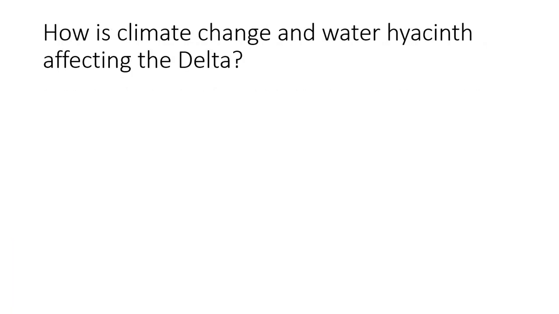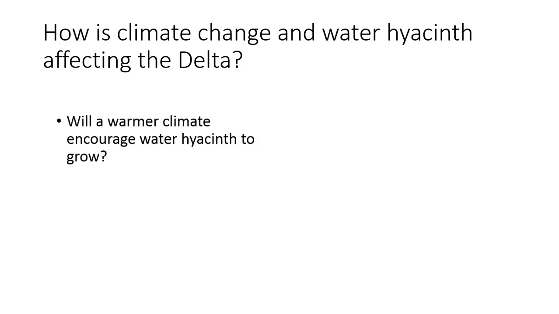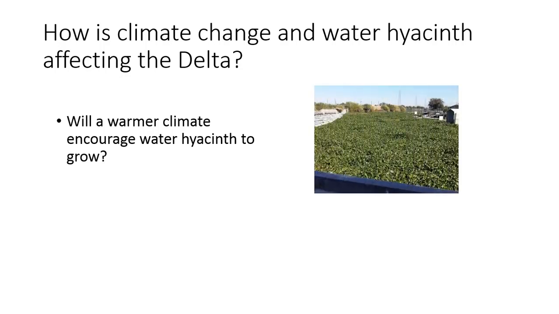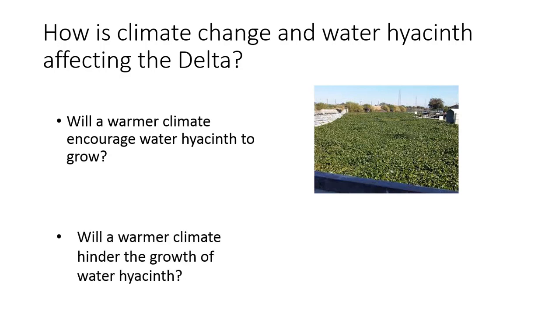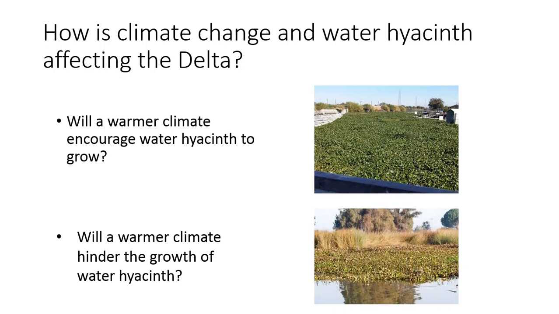Well, how are climate change and water hyacinth affecting the delta? So, will a warmer climate encourage water hyacinths to grow? So, as the climate increases or the temperature increases, will water hyacinth grow better? Or will a warmer climate hinder the growth of water hyacinth? So, we will look at this as we move through this unit today.